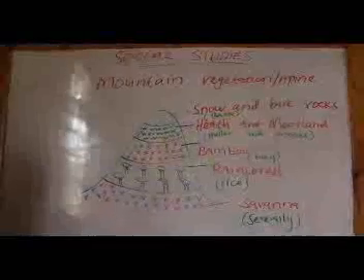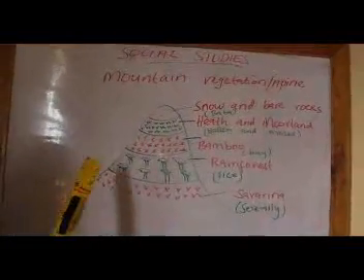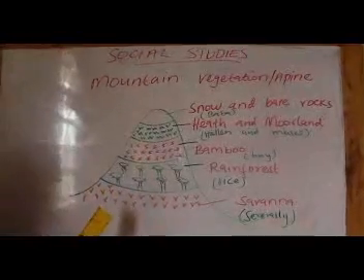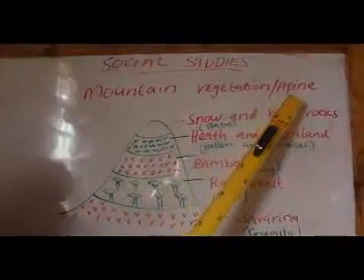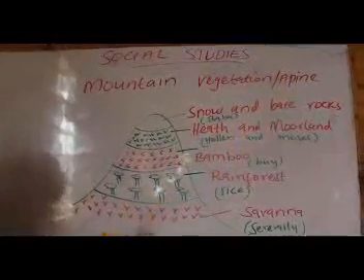And this vegetation is shown on the map that we are pointing here, and the vegetations are as follows. My dear pupils, this is mountainous vegetation, which is also known as alpine vegetation.